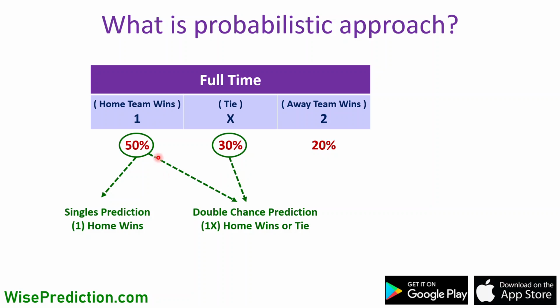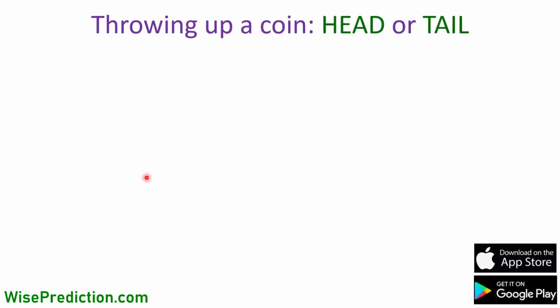So if we just look at the singles prediction here, which is home wins, what does this 50% mean? Does that mean that the home team is always expected to win the match, based on the current performance situation of the teams, or does it mean something else? Before answering this question, let's go through another example, which is not necessarily related to sports betting, but still a relevant example to understand the problem itself.